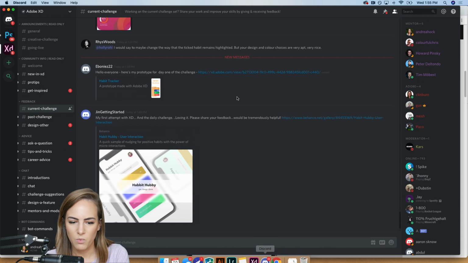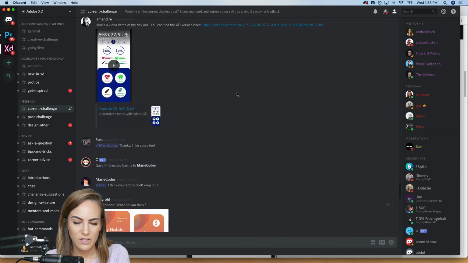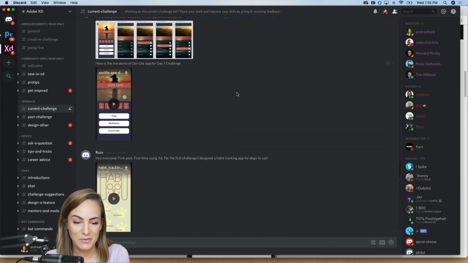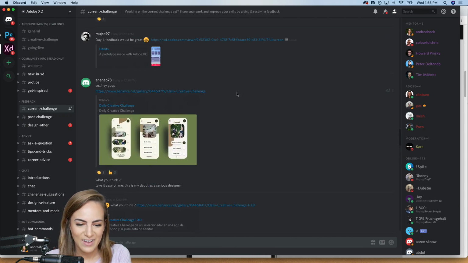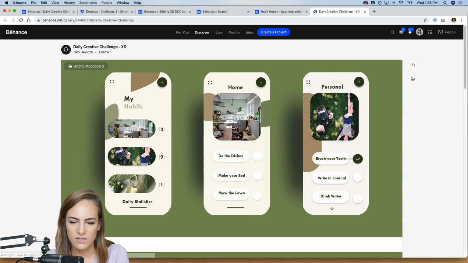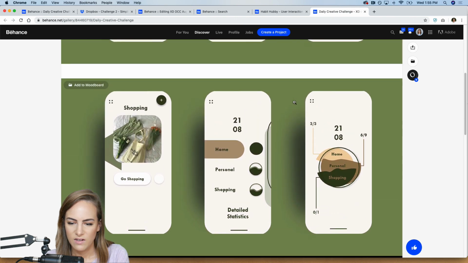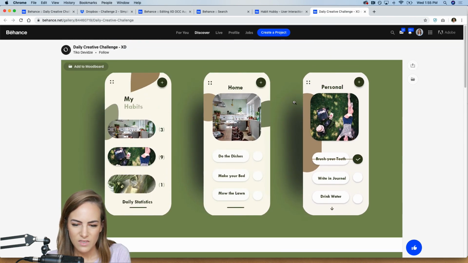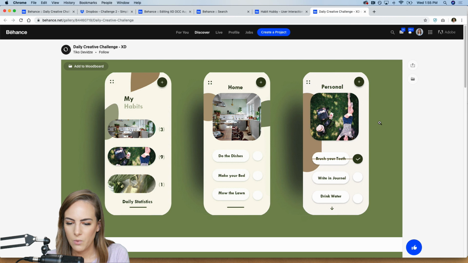Let's look at maybe one more. There were so many yesterday. You guys were working really hard. Okay, this one, let's see. No prototype, that's okay though. Really feeling the rounded corners. Very nice. I think you could fit maybe at least 2 more in here, make these a little bit smaller.